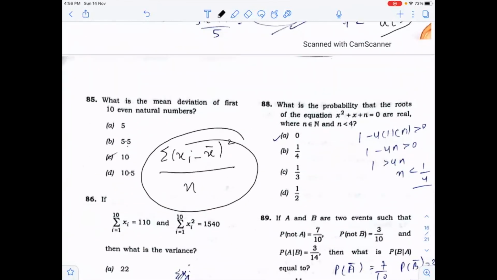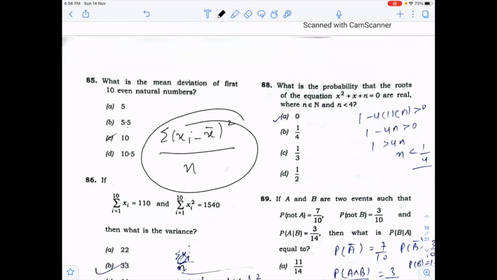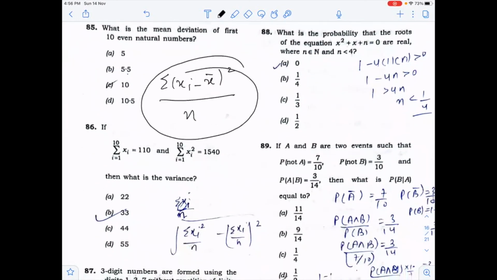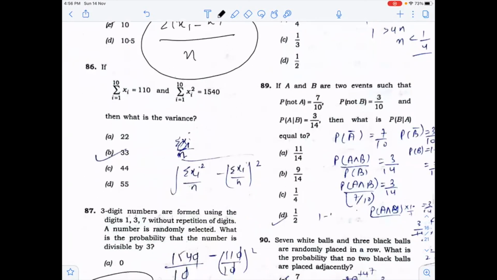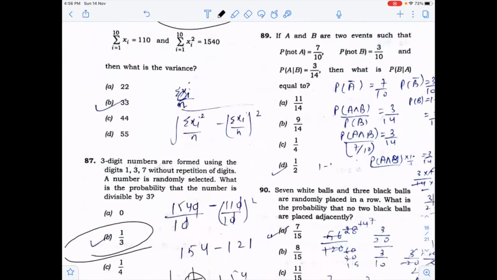What is the probability that the roots are real? You know that the roots are real and equal if the discriminant is 0, and real if the discriminant is greater than or equal to 0. By applying this, you can find the value. Here the probability of A bar is given to you, and the probability of B bar is given to you. By applying the formula of conditional probability, you know that the probability of B given A is equal to probability of A intersection B upon probability of A. So you can get the answer, that will be 1 by 2.